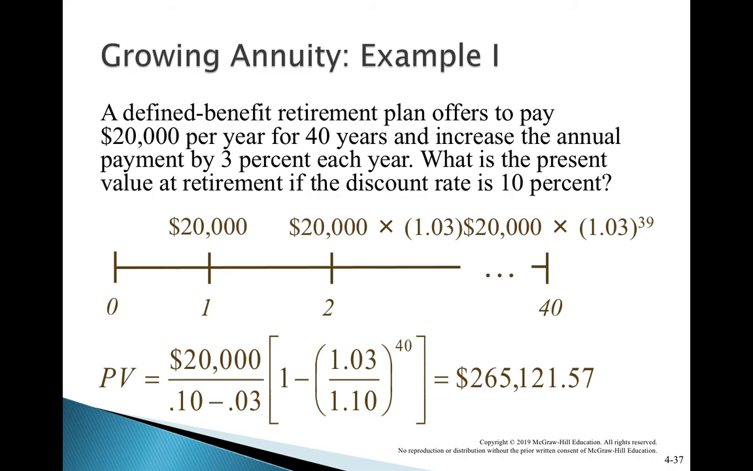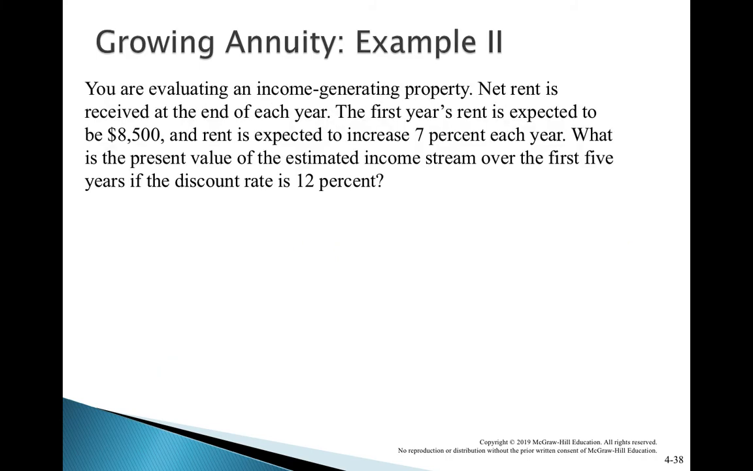First cash flow is 20,000 divided by R minus G. R is 10%, G is 3%. Whole multiplied by 1 minus, 1 plus growth divided by 1 plus R, to the power T, which is equal to 40. That gives 265,121 that you have to pay right now. If you pay 265,121 to the bank, the bank will pay you 20,000 per year with a growth of 3% up to the next 40 years.